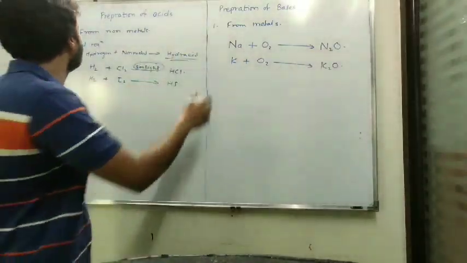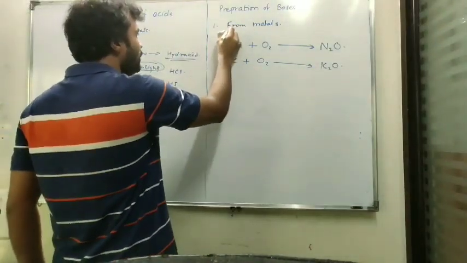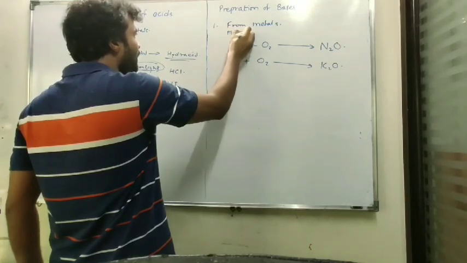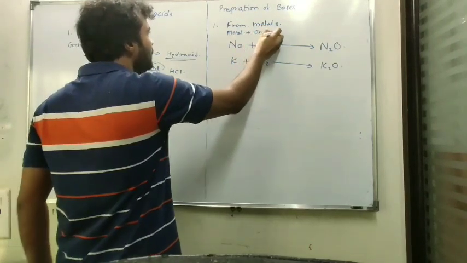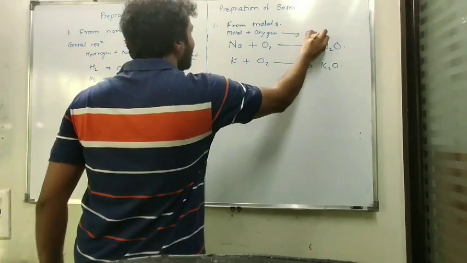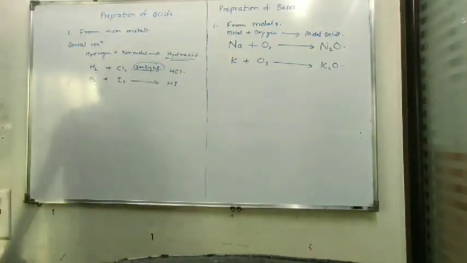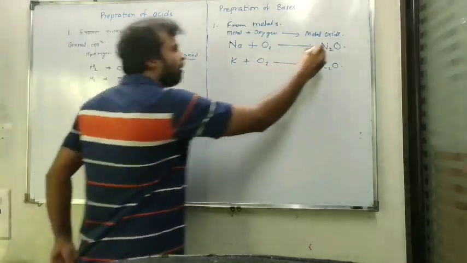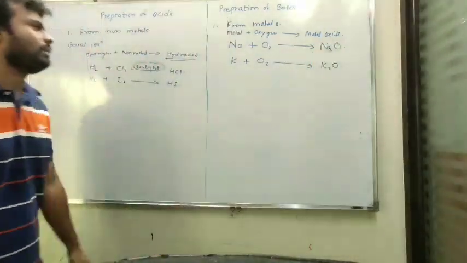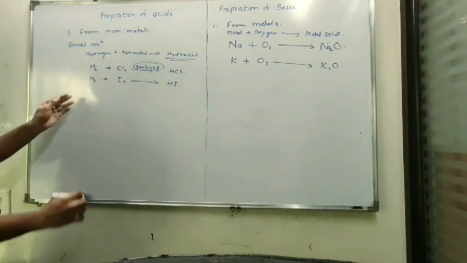I will write a general reaction for this reaction also. Metal plus oxygen gives metal oxide, which is basic in nature. So this reaction can be used for the preparation of bases.